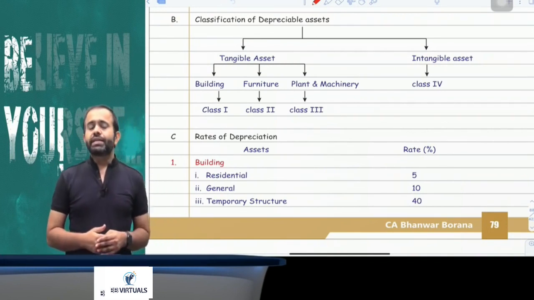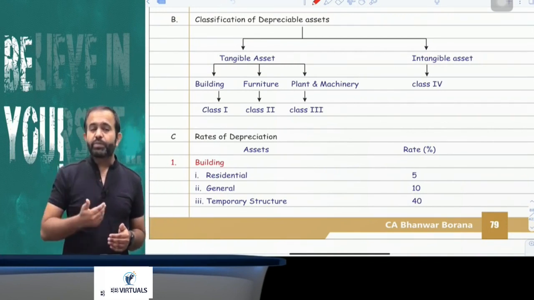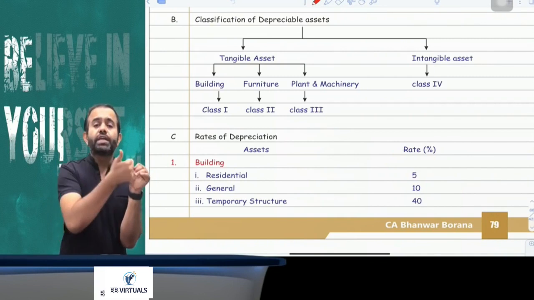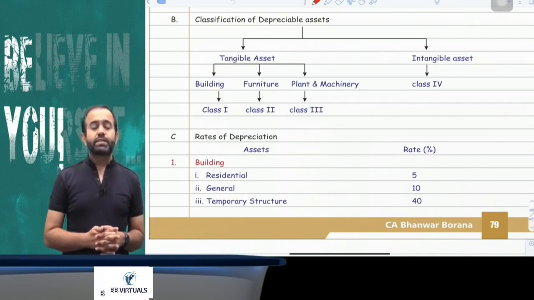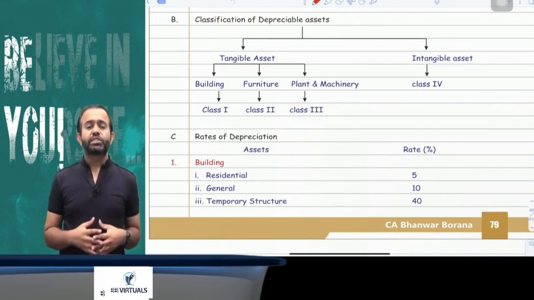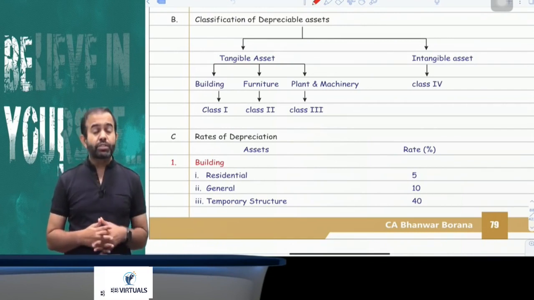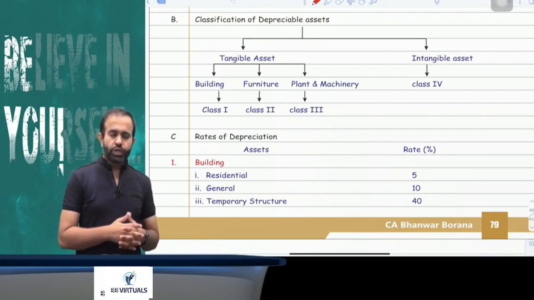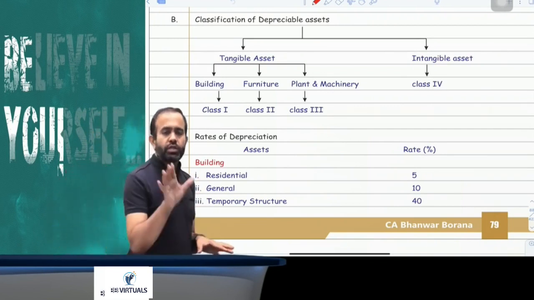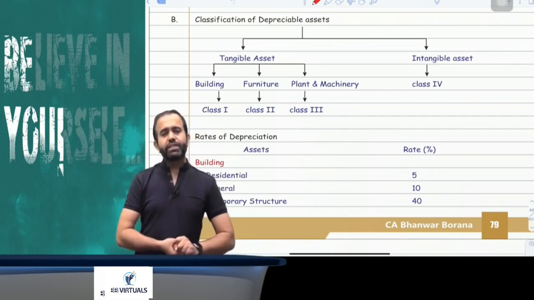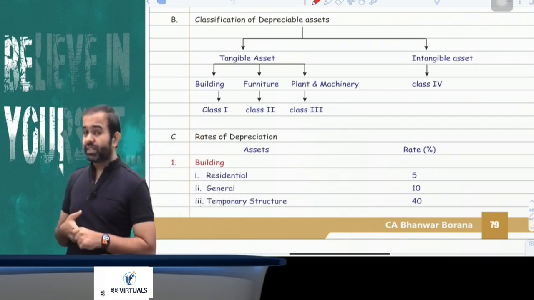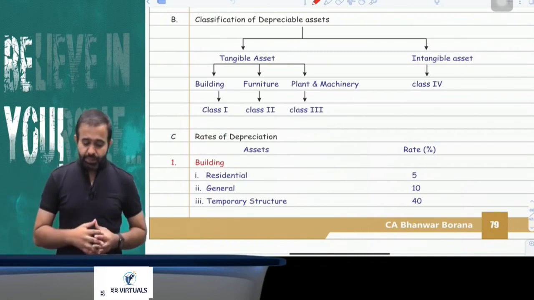Now the question is, here all people please pay attention, plant and machinery also includes books. Books are specifically included in plant and machinery, and surgical equipment is also treated as plant and machinery. But from plant and machinery they have excluded animals or livestock. So animals or livestock is not plant and machinery, and tea bushes are also not plant and machinery. Furniture and building are not plant and machinery, because they have a separate class of asset.